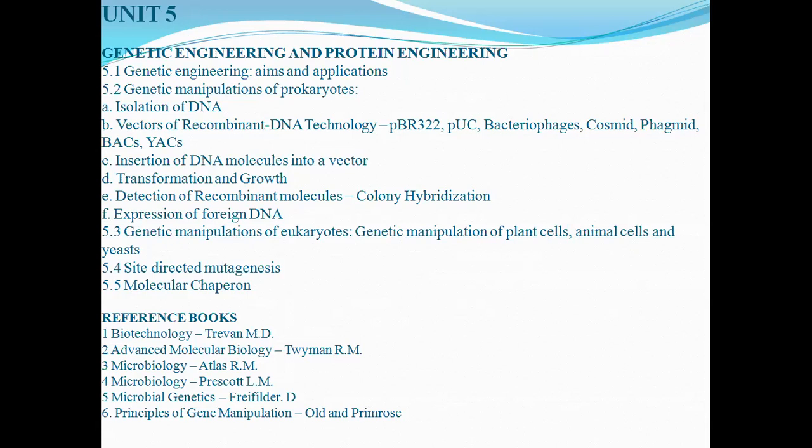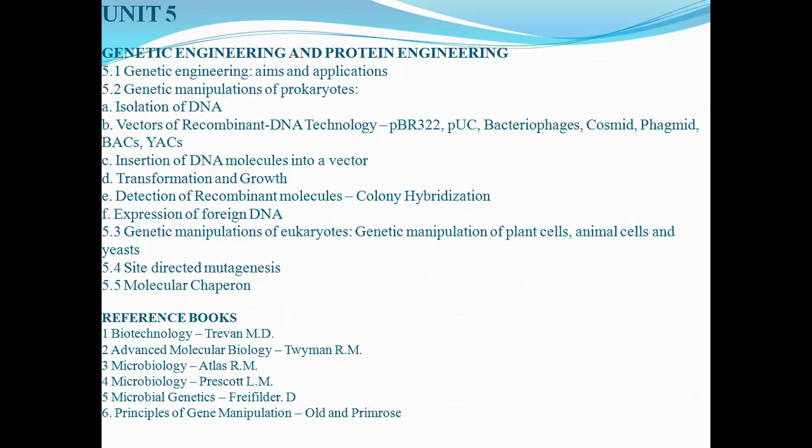So that can be checked by transformation and growth. Once transformation has occurred, we have to check. Then we have to check for the growth of the organism, how growth is taking place, whether whatever we want is happening or not. In genetics it is very important. It is never such that the first time you perform certain experiments you get successful results. No, you have to perform it many times so you can get the perfect or particular result.